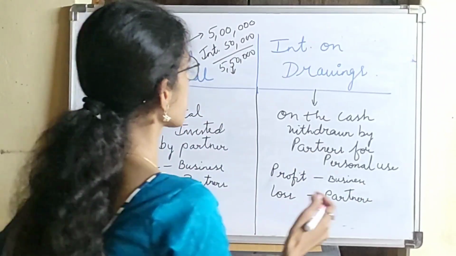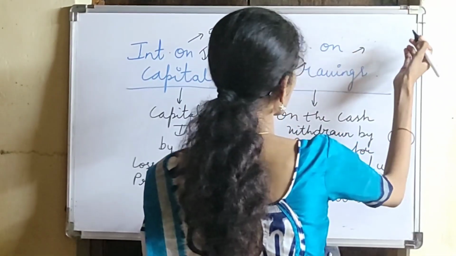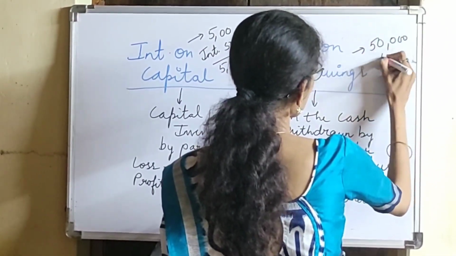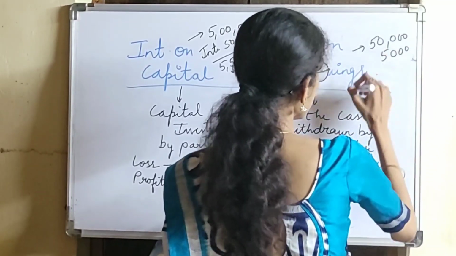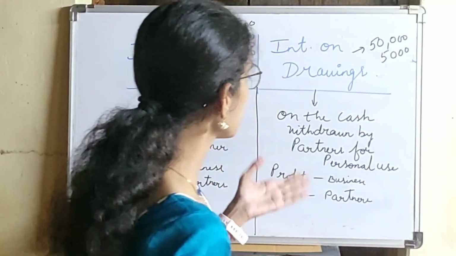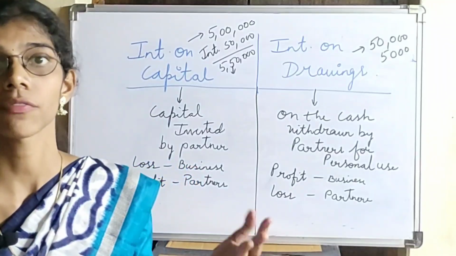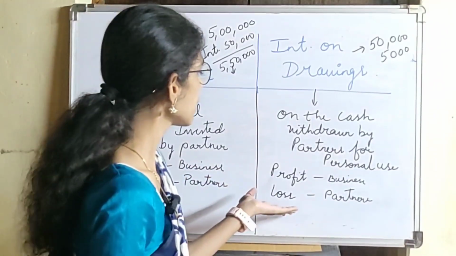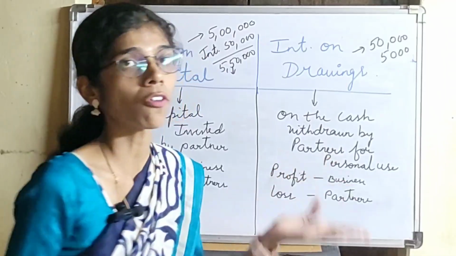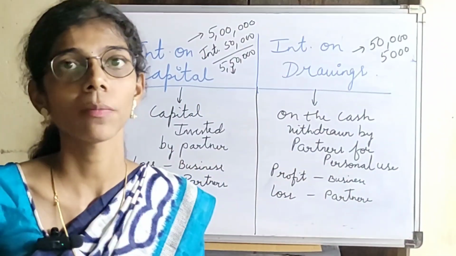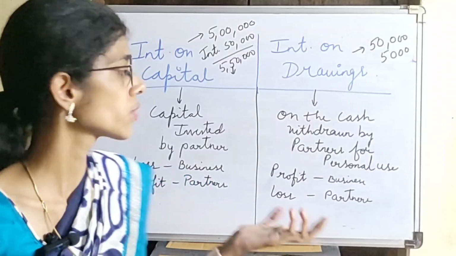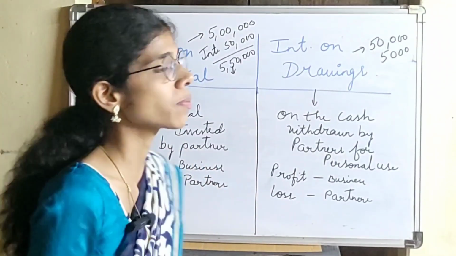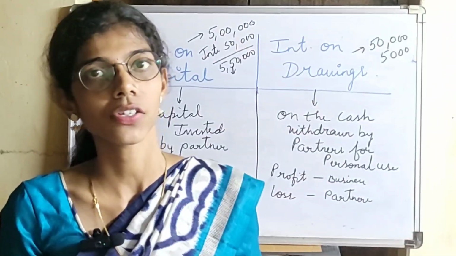Why? Because suppose the drawings made by the businessman were 50,000 and on that he has to provide an interest of 5,000. So that will be a loss to the partners because on the cash he has withdrawn, he has to provide interest. But it is a profit to the business because some interest will be coming into the business. So that will be a profit to the business and loss to the partners. This is the main difference between interest on capital and interest on drawings.